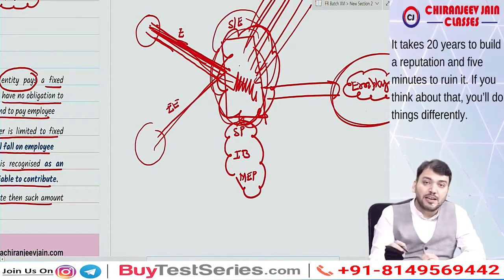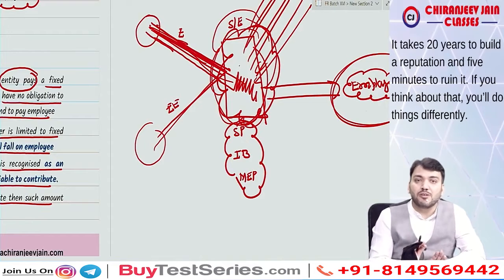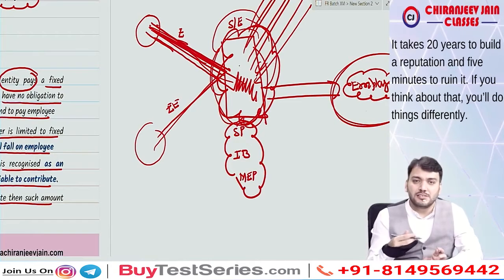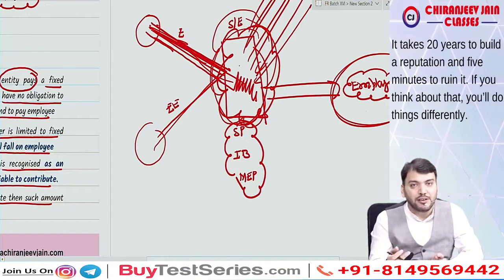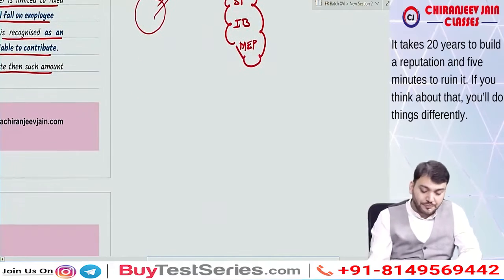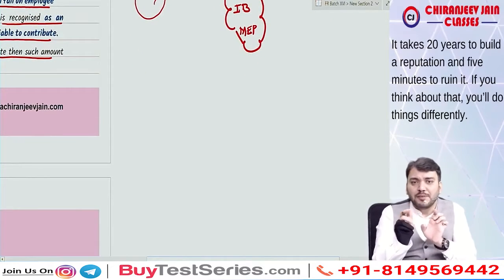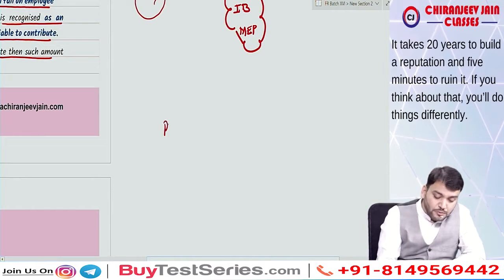Means the investment and actuarial risk will fall on the employee. Therefore the amount contributed will not be recognized as an asset, that will be charged to profit and loss account as an expense once the entity is liable to contribute. Yes sir, correct.